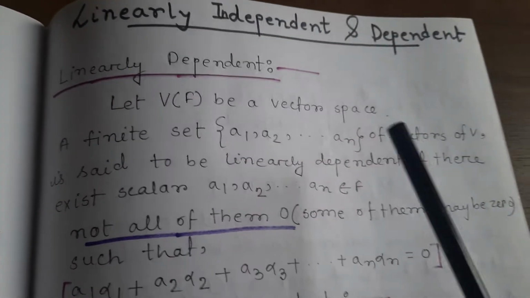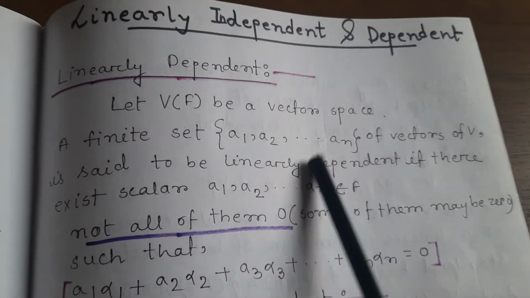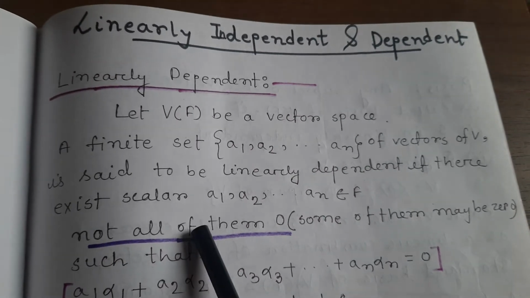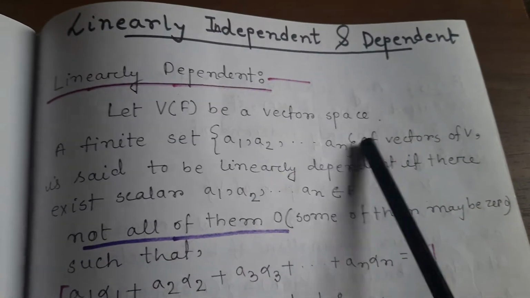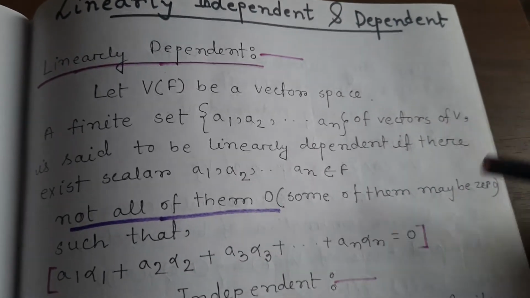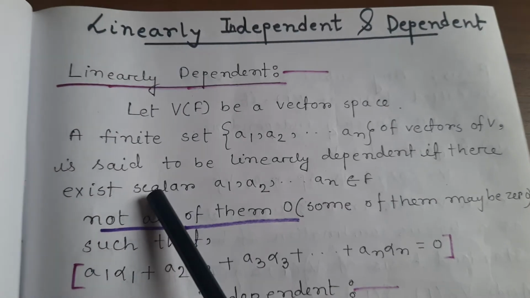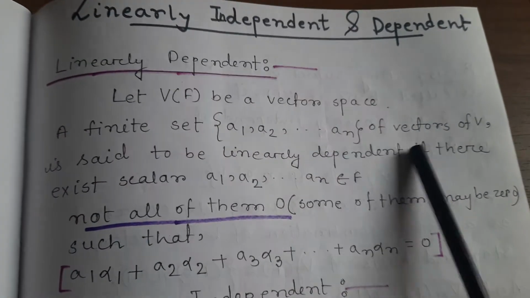That means only when not all of the scalars are 0 can we call it linearly dependent.